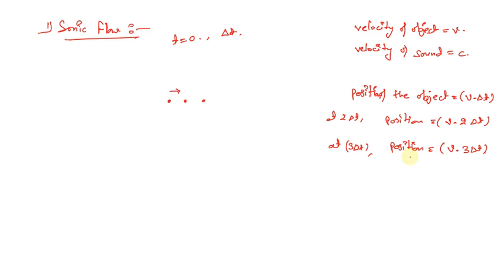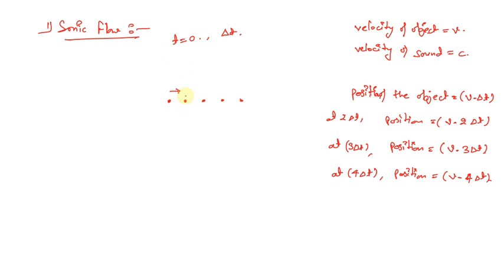So that is increasing linearly, so that is why the difference between them is 0, and the next point will be somewhere around here. So one more point let us draw at 4 delta t, position will be equal to v into 4 delta t. So this is the position this object is going to get at this particular location.